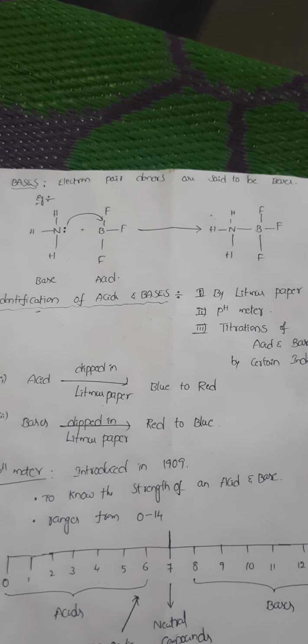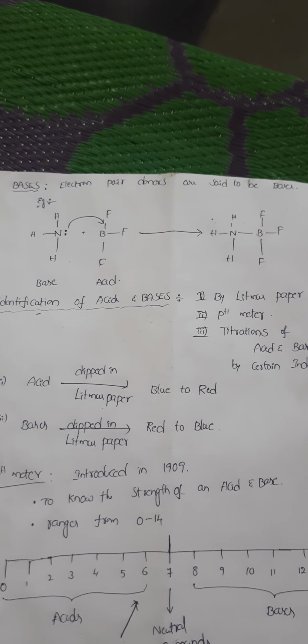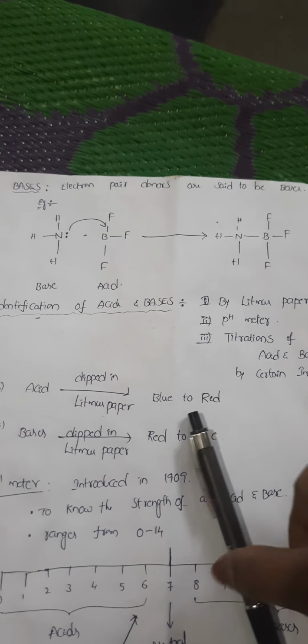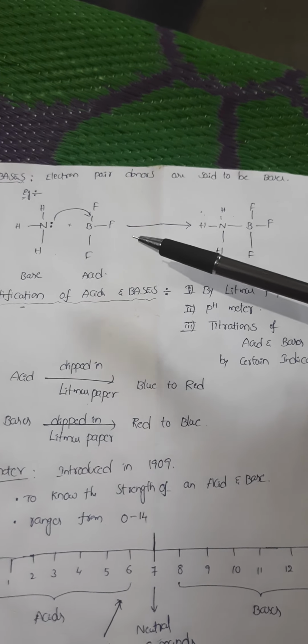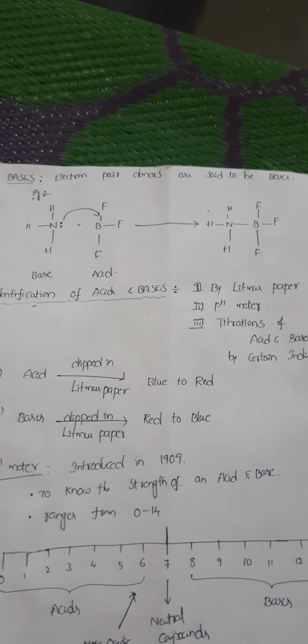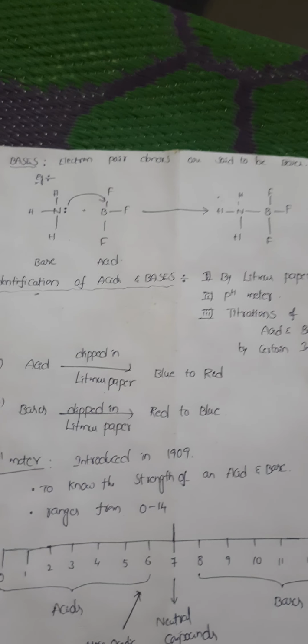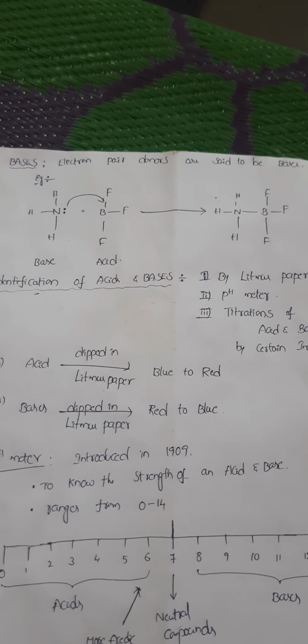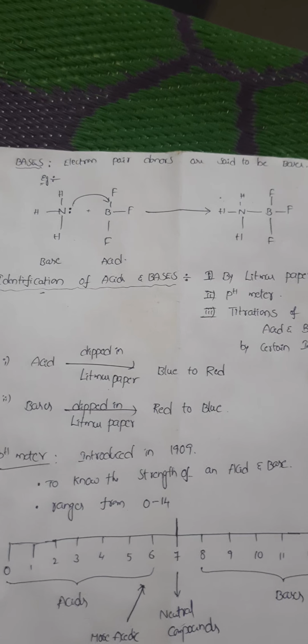Here is an example that exemplifies what is acid, what is base. Here is ammonia, NH3, and boron trifluoride. Ammonia has a tendency to give a lone pair of electrons to the boron, so it becomes a base.